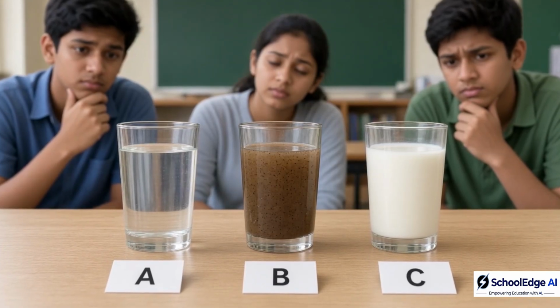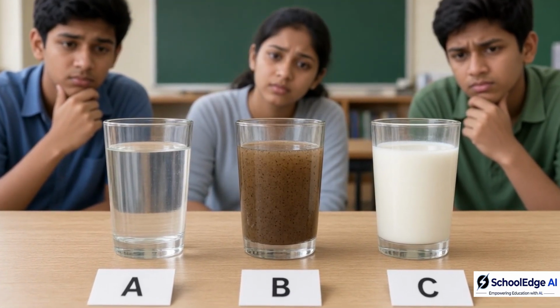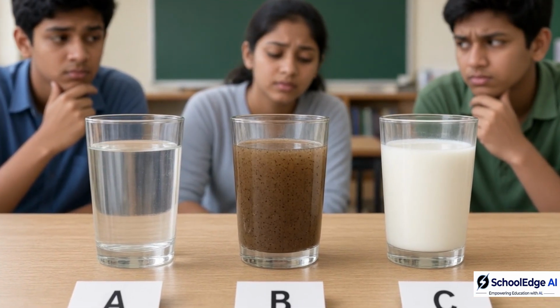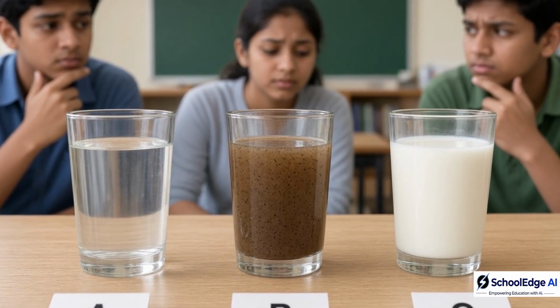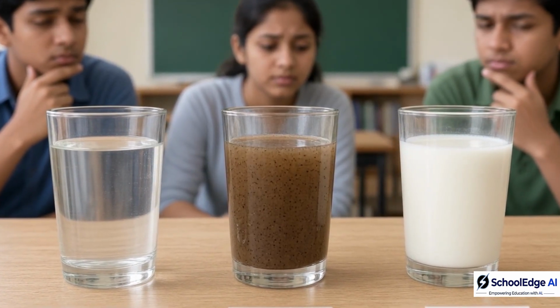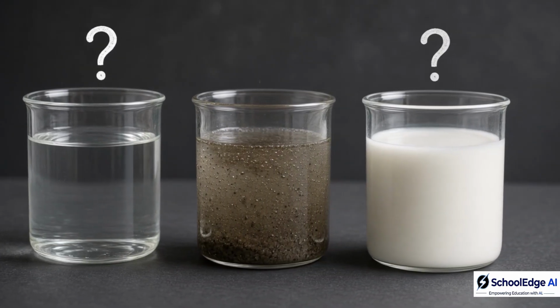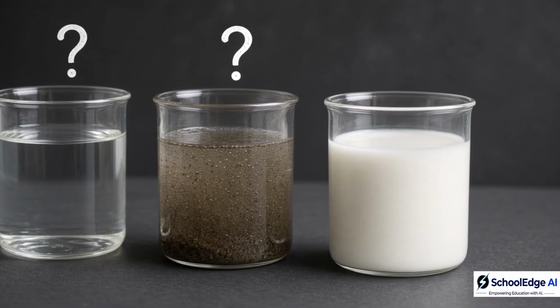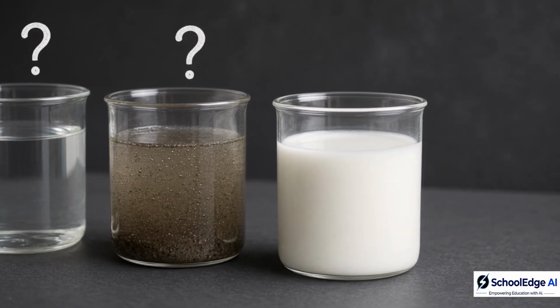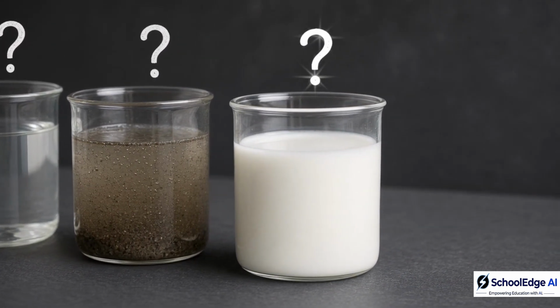Look at these three liquids. They all seem mixed. But are they really the same? Can you spot any difference? One looks clear. One looks dirty. One looks smooth and white. Why do they behave differently?